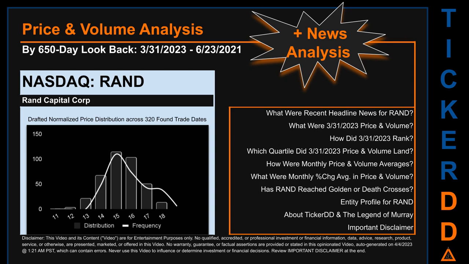The chart shown on this page is our initial attempt at studying the price for RAND after dynamically normalizing price distribution across those discovered trade dates. The bar chart is the generated distribution and the overlaid line graph, if it is generated, is the frequency of the prices on the x-axis. We will enhance this look-through as our AI model progresses in the next iteration.